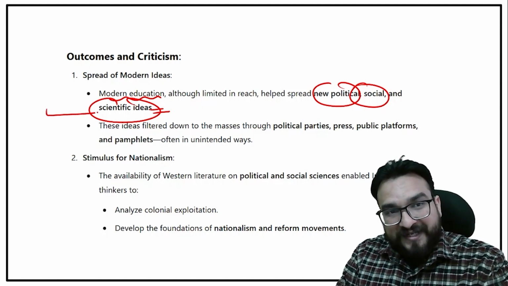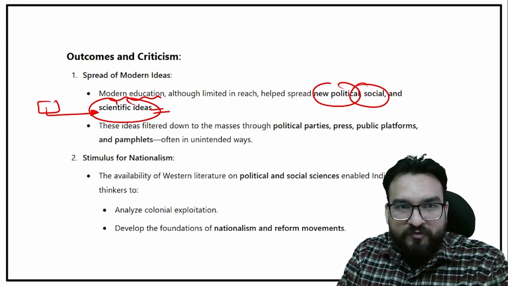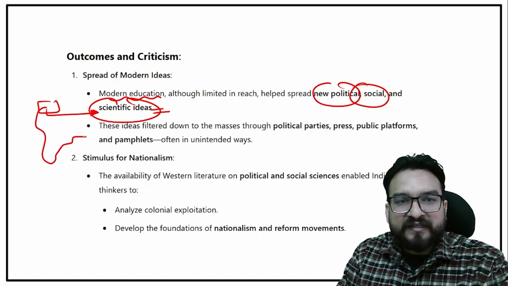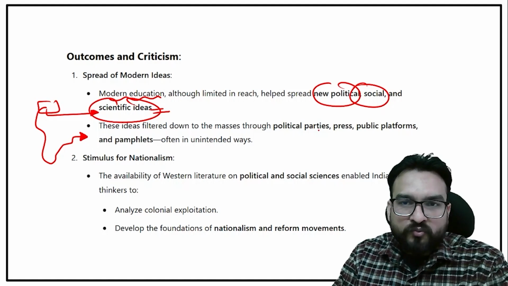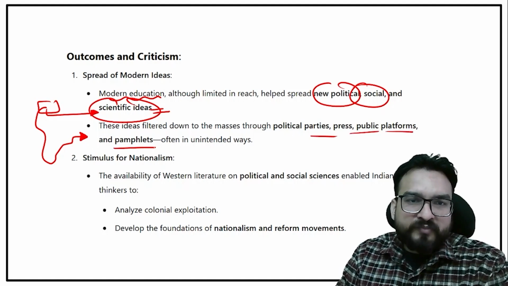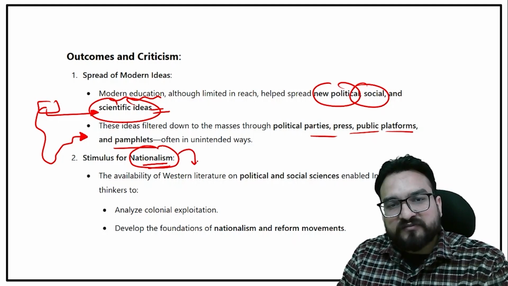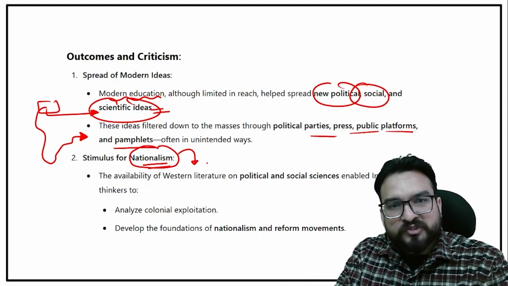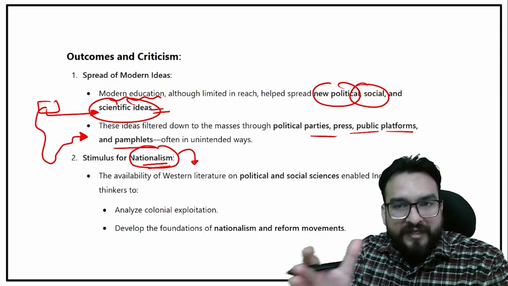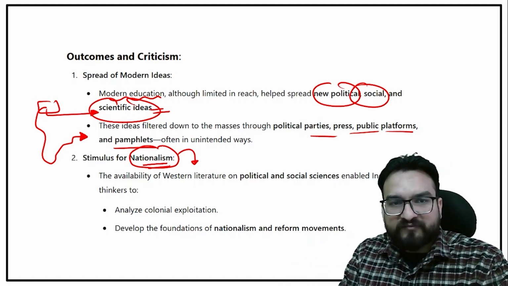But it was not expected. The Britishers were not expecting that. Rather, some of the people started implementing those ideas for the freedom struggle of India through parties, press, public platforms, and pamphlets. And this gave a stimulus to Indian nationalism, which you will see with the moderates, the INC, the extremists, and the revolutionary activities in the first phase, like 1900 to 1950, right?